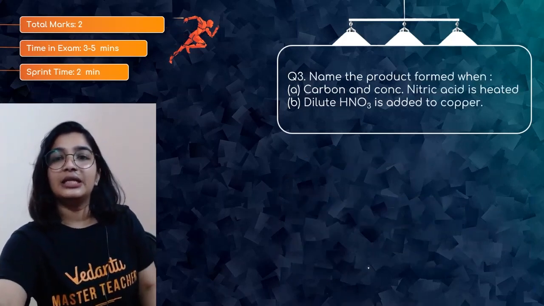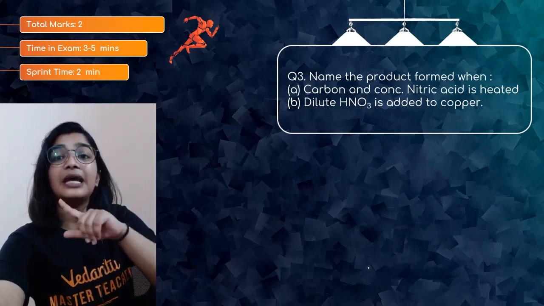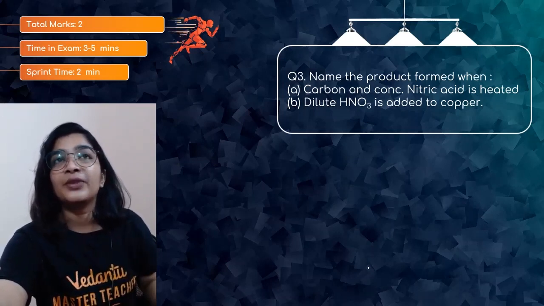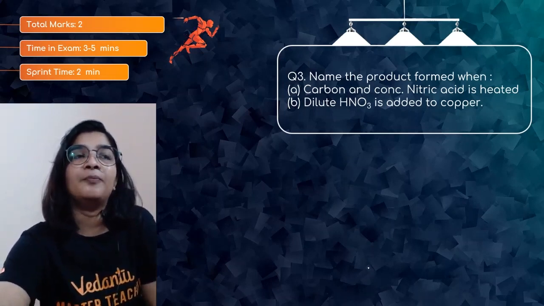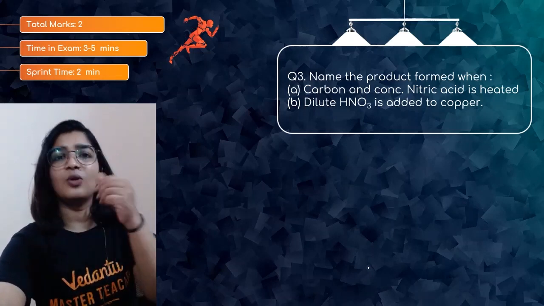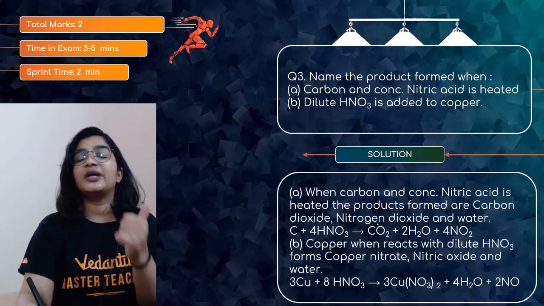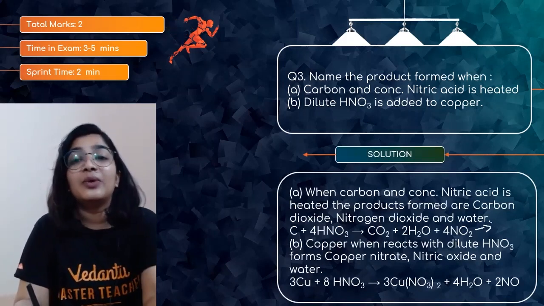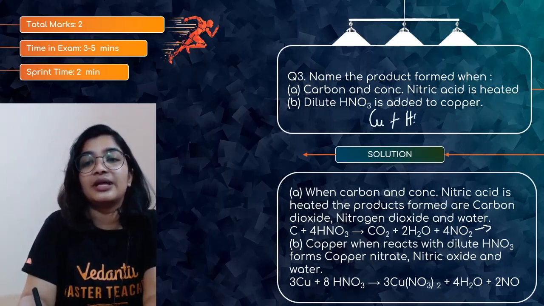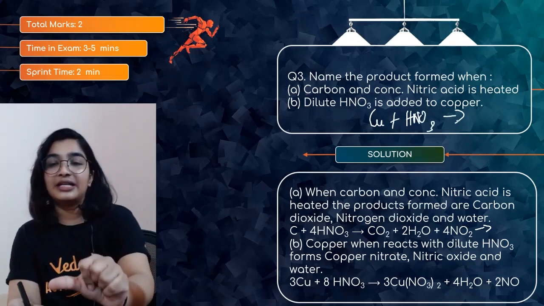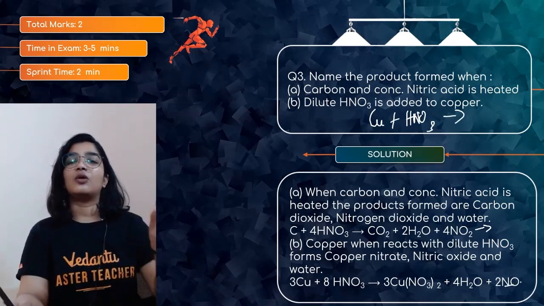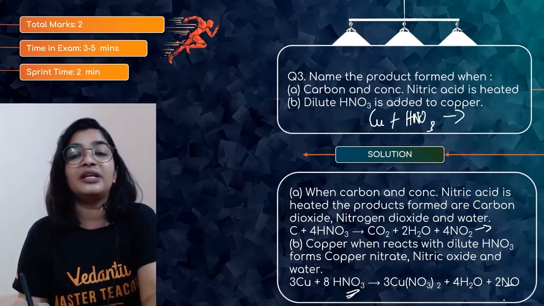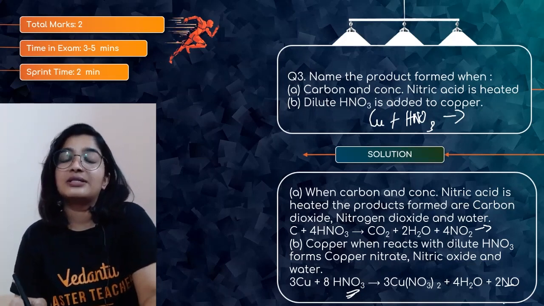Question number 3. Name the product formed when carbon and concentrated nitric acid is heated, and when dilute HNO3 is added to copper. We all know when nitric acid is made to react with a non-metal, it will oxidize it. So what are the products? You can expect carbon dioxide, water, and nitric acid will be reduced to nitrogen dioxide. And when copper is added to dilute nitric acid, you will get copper nitrate plus water and nitric oxide. So these are the 3 products. Again, here also the nitric acid will be reduced to nitric oxide.